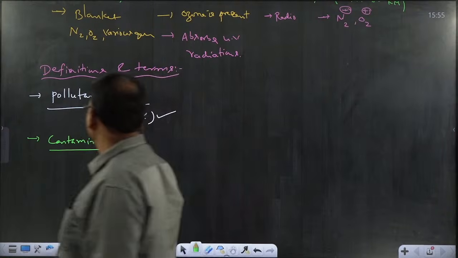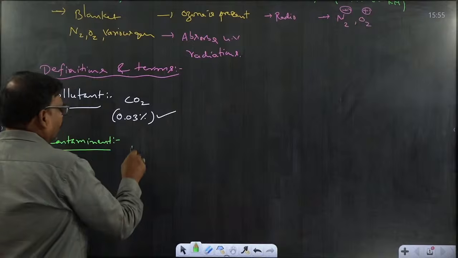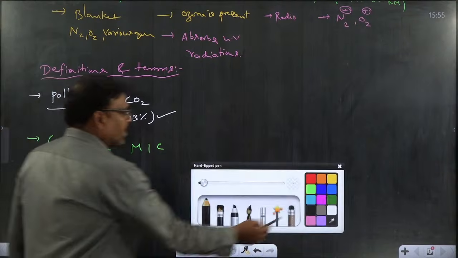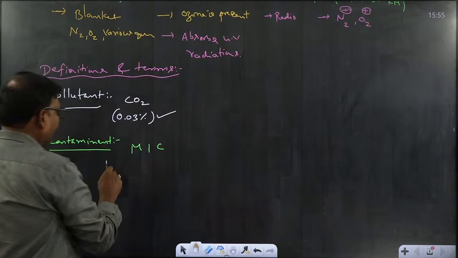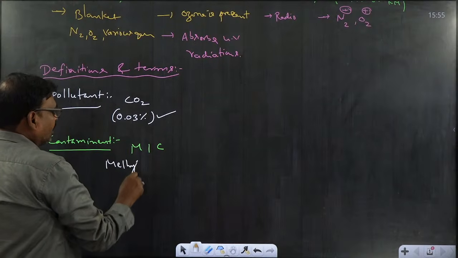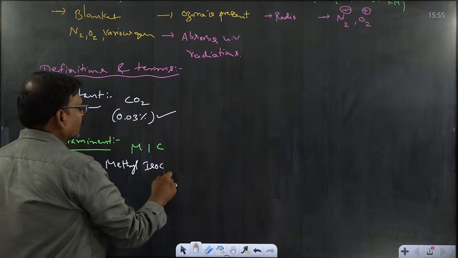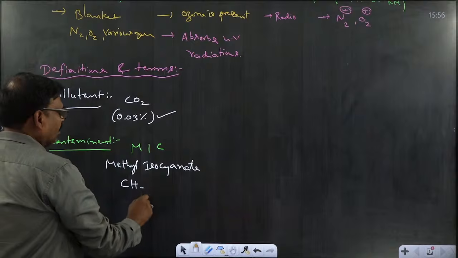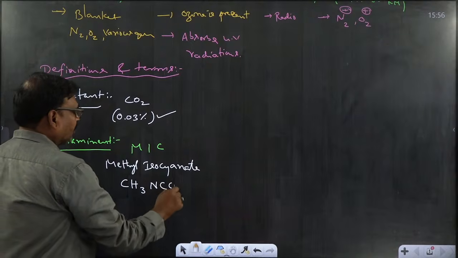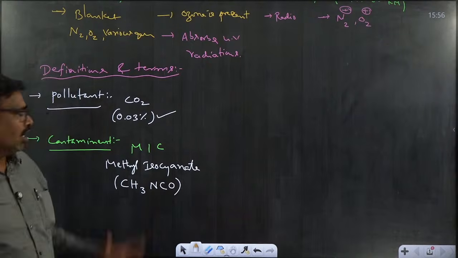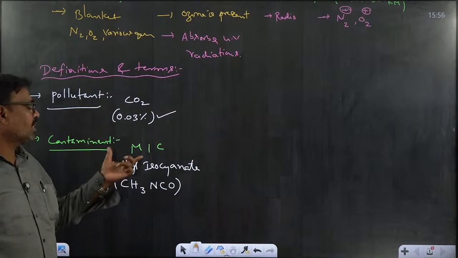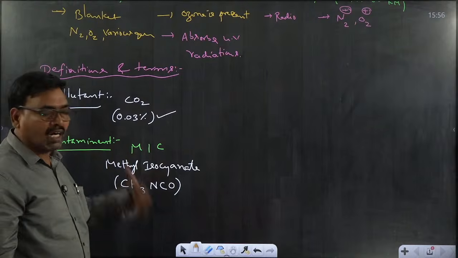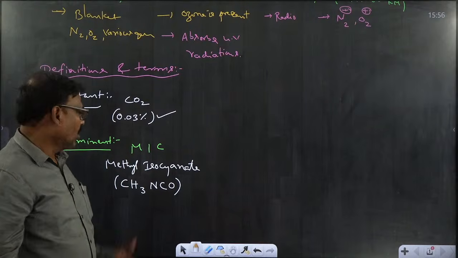For this, the best example is MIC, methyl isocyanate, CH3NCO. This is the formula of methyl isocyanate. Actually, methyl isocyanate is not present in nature, but it is prepared purely for our utilization.